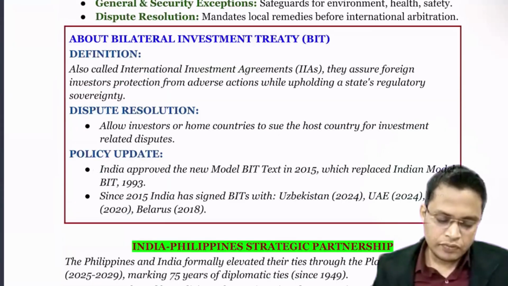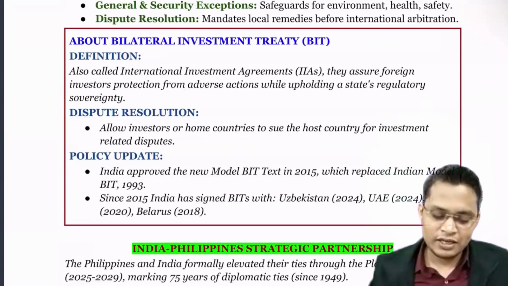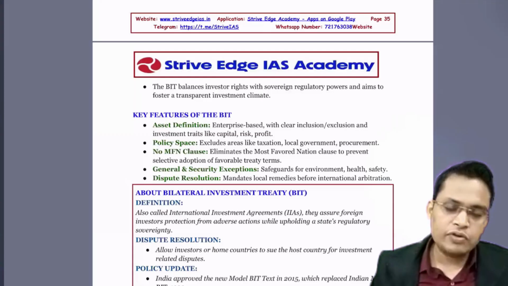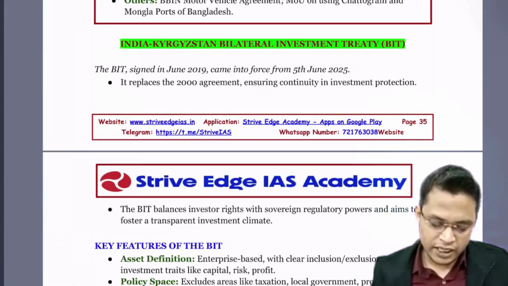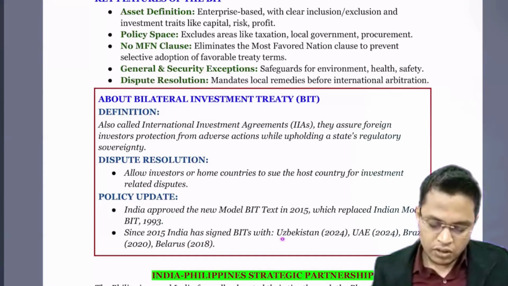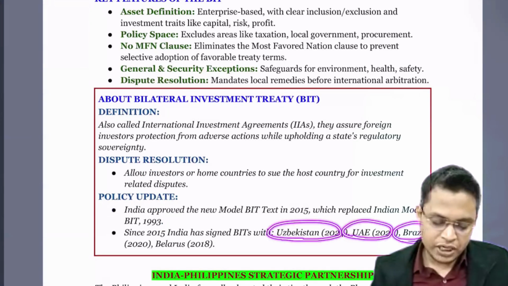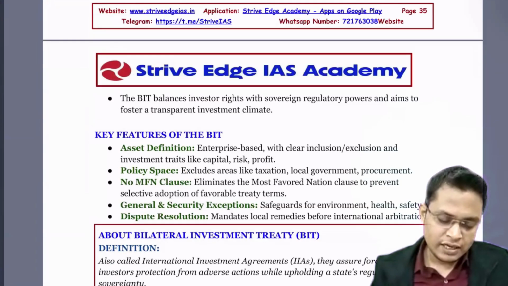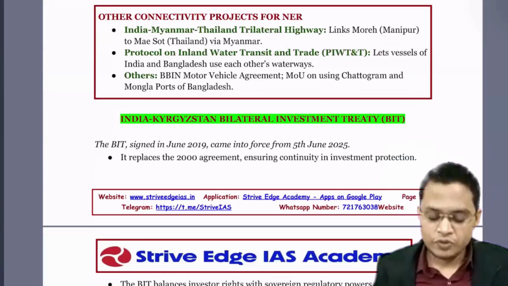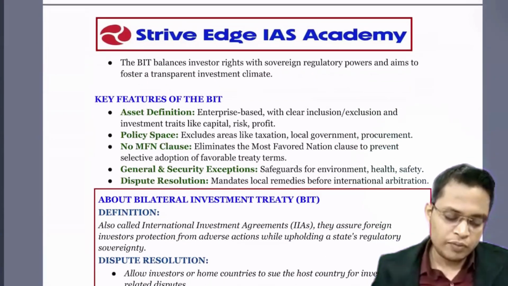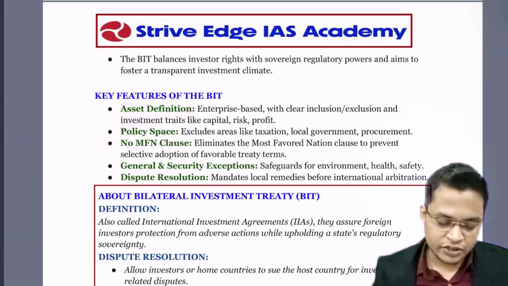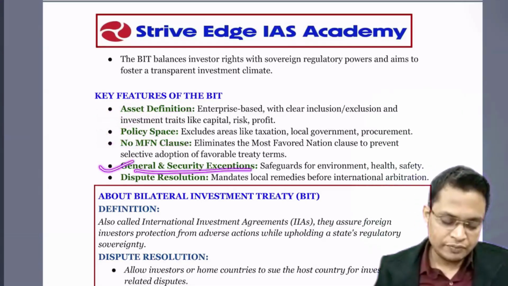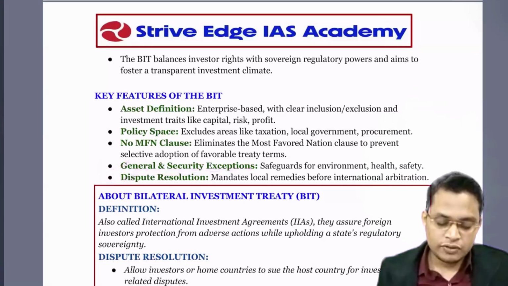Okay. So dear students, this is all about this topic. So this can be a very good question. Recently India signed a bilateral investment treaty with which of the following countries? Already we have a list of countries: Uzbekistan, UAE, Brazil, Belarus, and now it is Kyrgyzstan. So these five countries, please remember. They can also ask about some of the provisions: asset definition, policy space, no most favored nation, general and security exemption, and resolution of dispute.